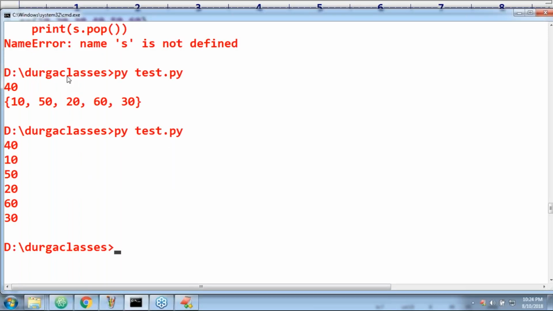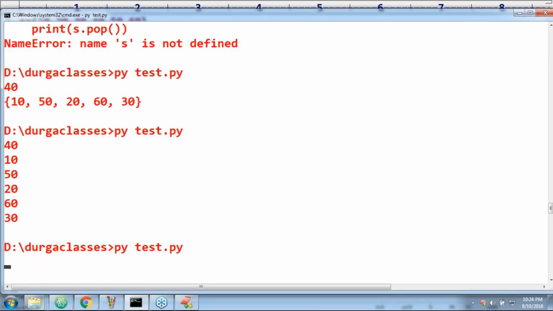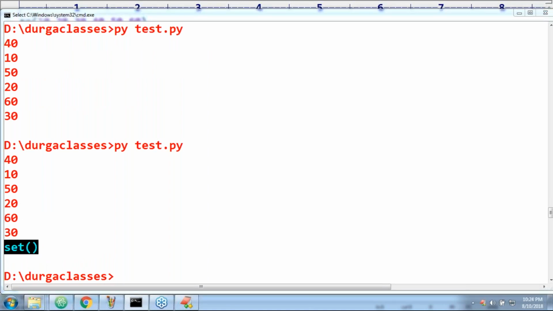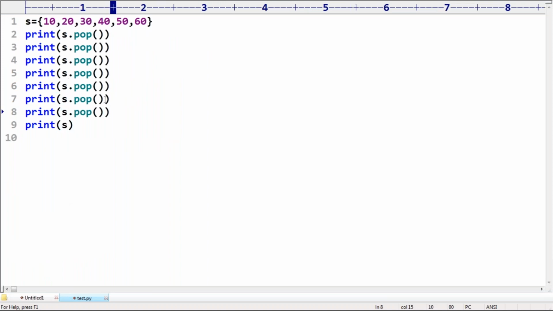First 40, next 10, next 50, next 20, next 60, next 30. All the elements are removed. Now print s. Yes, sir, s becomes an empty set. An empty set is represented like this. Sir, it is empty, but still I'm trying to remove.